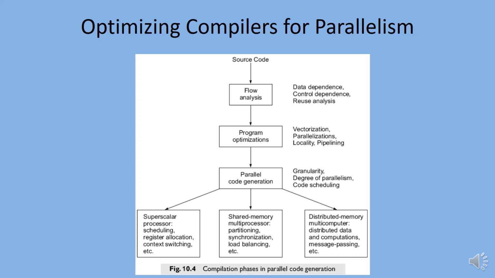The optimization often transforms a code into an equivalent but better form in the same representation language. These transformations should be machine independent.